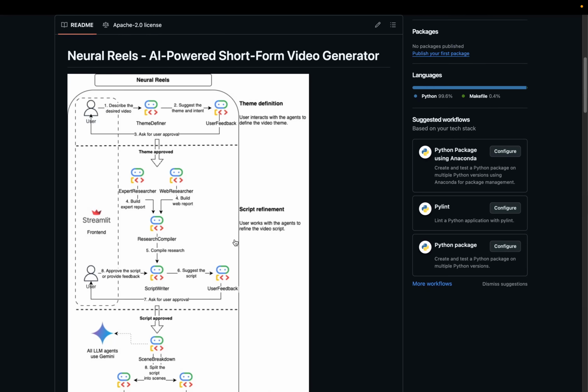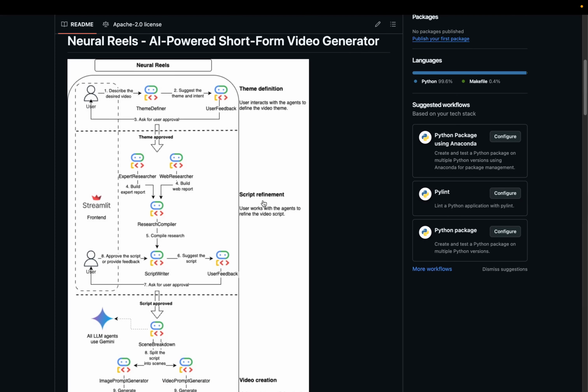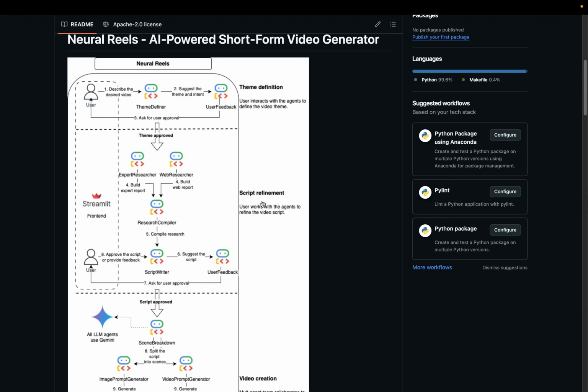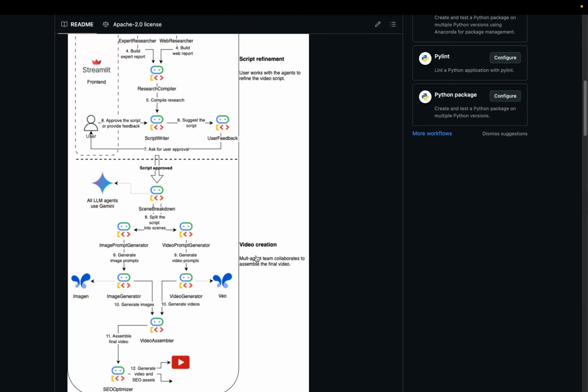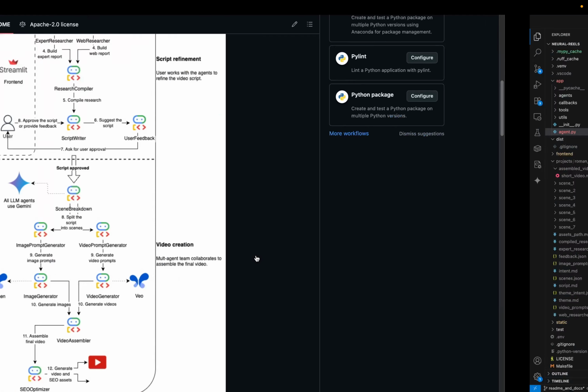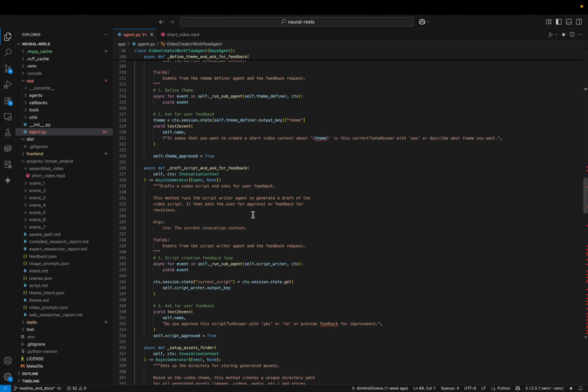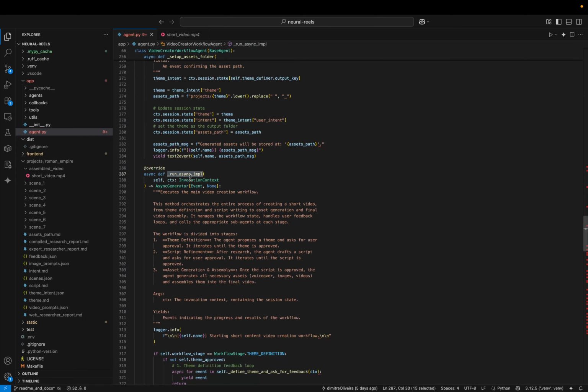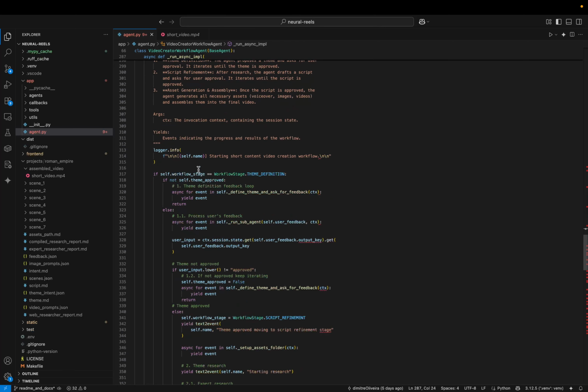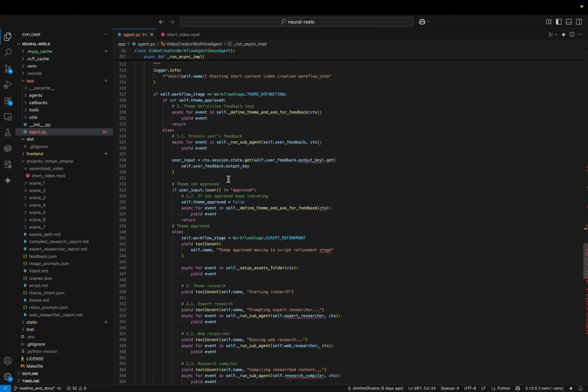If I go back, you can see the diagram here, and it has three main stages: the theme definition, script refinement, and finally the video creation, which is the bulk of the work. And you can see here in the code, if I go to the main function of the agent, which is the run async implementation, this is basically the execution of the agent for ADK. What I have implemented here is basically what you can see in the diagram. It's a little bit more complex and tricky to look at here, so you can maybe take your time and look at the repository to understand it.